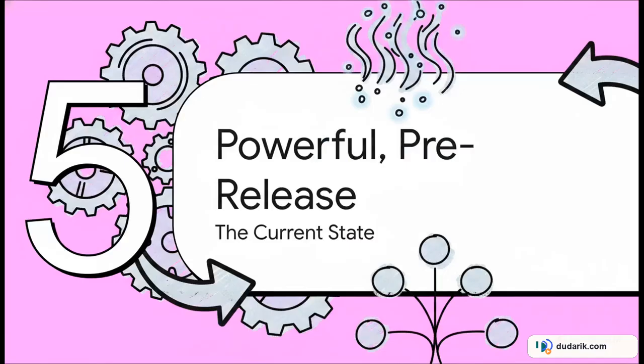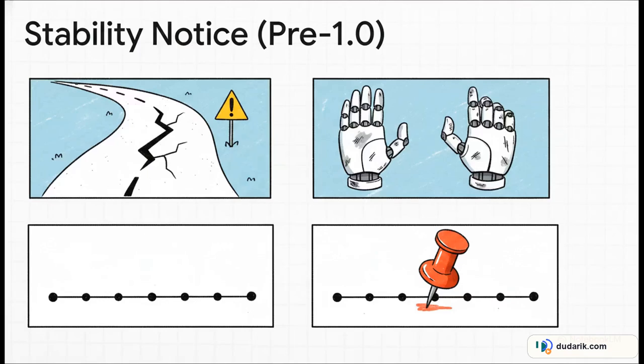Okay, this all sounds incredible, but let's wrap up with our final section and get real for a moment. It's really important to understand where a project like this is in its development journey to set the right expectations. And I've got to say, I really respect how transparent they are in their README file. They state very clearly that, as of early 2026, the project is pre-1.0. The core is solid, but you should expect things to change and maybe even break between updates. Their official recommendation? If you use this for anything serious, pin your version to a specific commit.